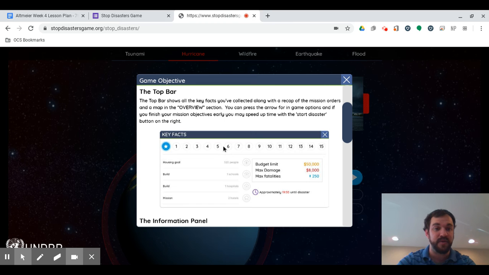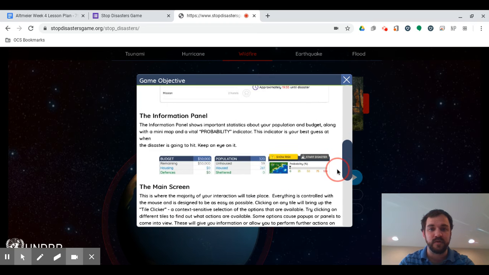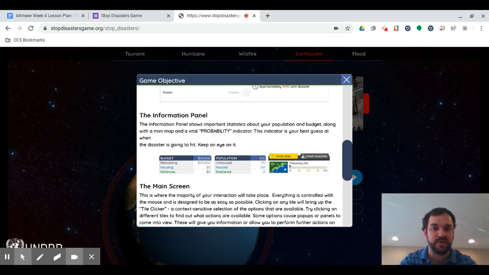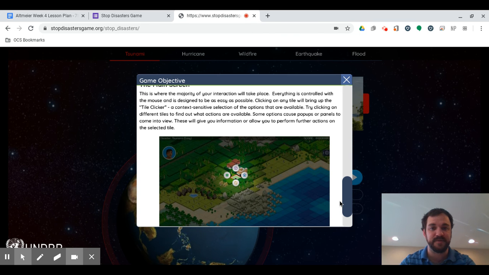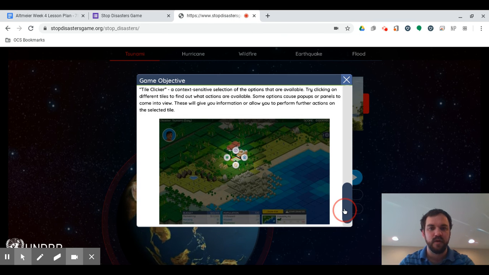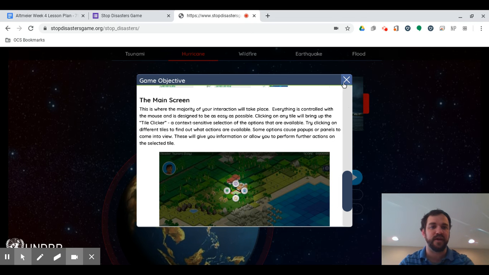When you open up the actual game itself, you're going to see this information panel. It will show up on the bottom of the screen, and this shows you exactly what all this different stuff means. The main screen, which is kind of like the board, you're going to see this. So read over the game objective before you start to play.